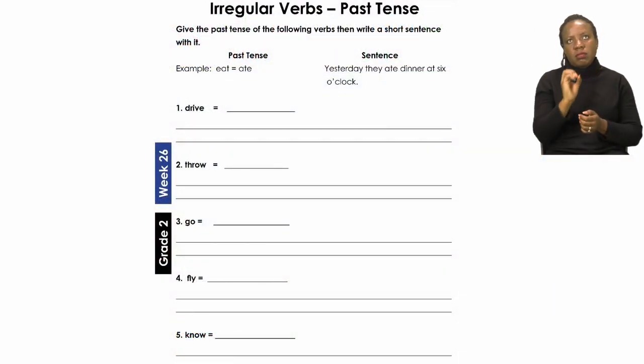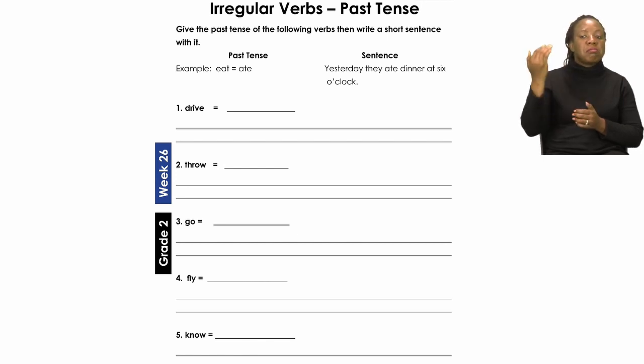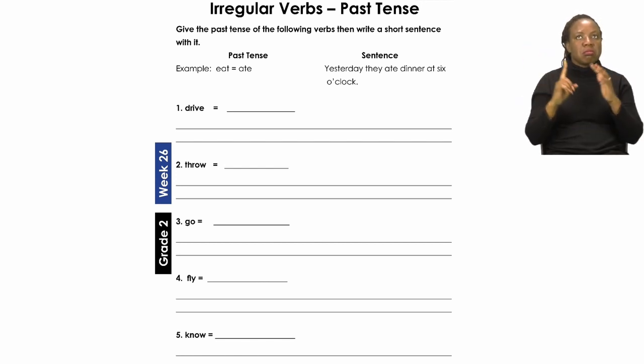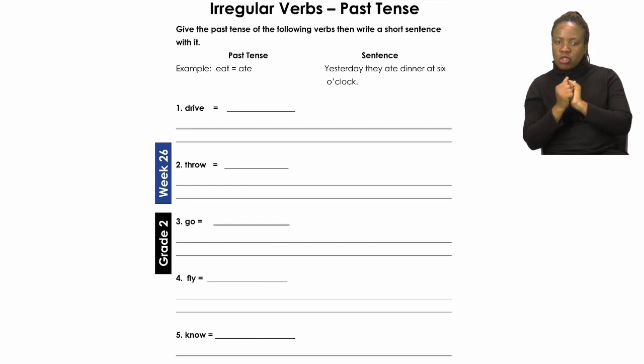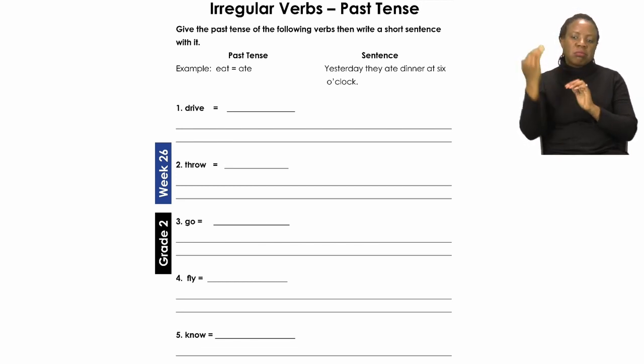Now on page 20, we are going to look at the past tense. It says there, give the past tense of the following verbs, then write a short sentence with it. Let's quickly look at the example.